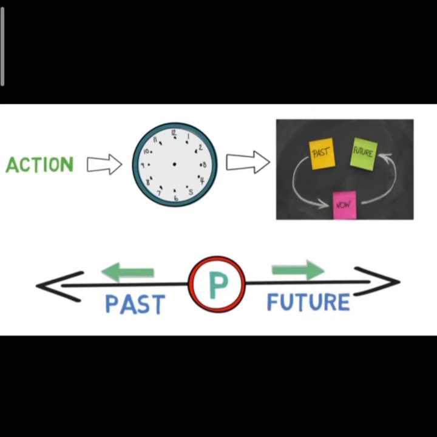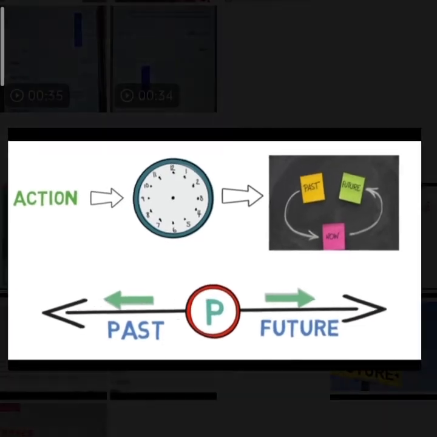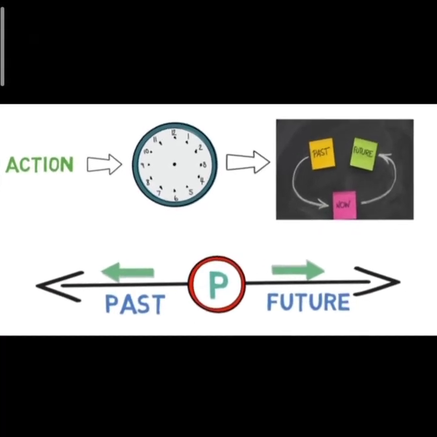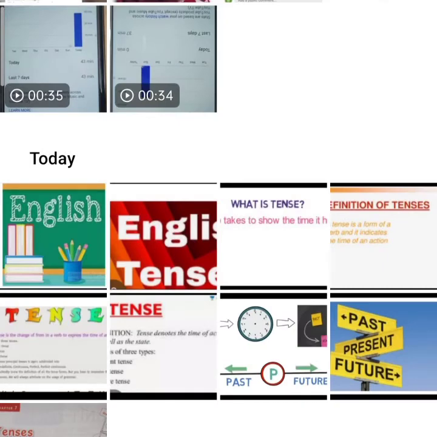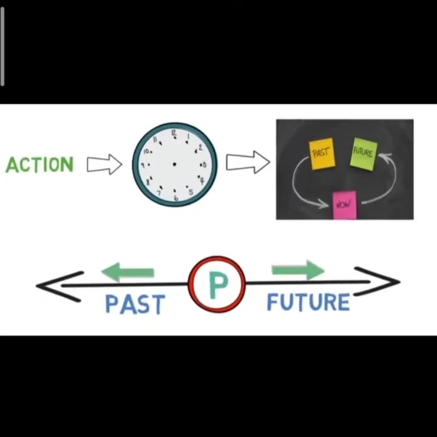See, next, here I have shown it like this. P is written, P means present. Where we are standing, this circle, it's present. Where I am sitting or standing, it's present. If we are looking behind, it's past. If we are looking forward, it's future. Behind means which we have already done. It's past, and what we are going to do, it's future.